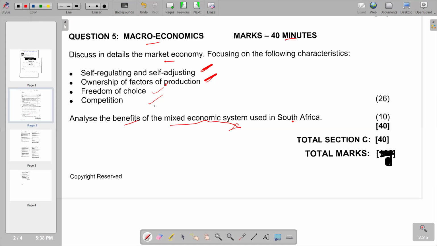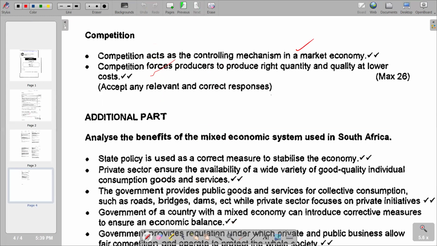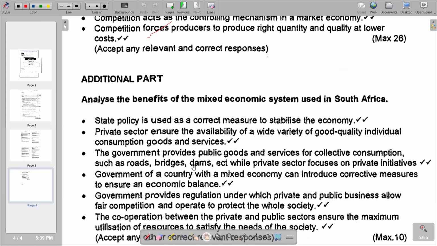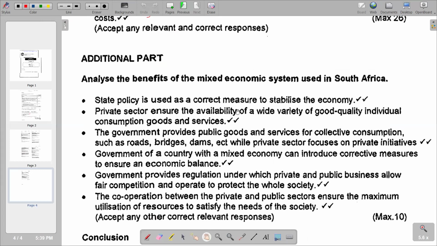But the question is asking for benefits. So we are going to pick benefits that come from the market economic point of view, and some benefits from the planned economic system point of view, since it's a combination of the two. So we go to our other section and see what we have. First point: state policies are used as a corrective measure to stabilize the economy. Government interference is necessary to stabilize the economy in the event that the economy is not stable.